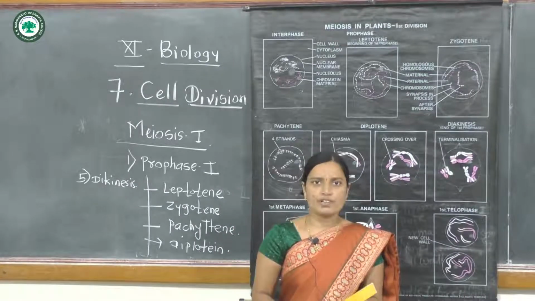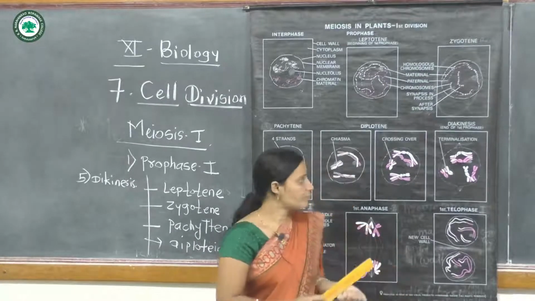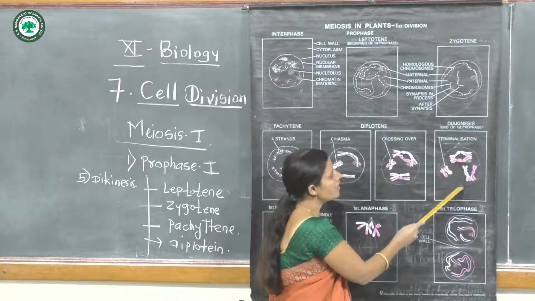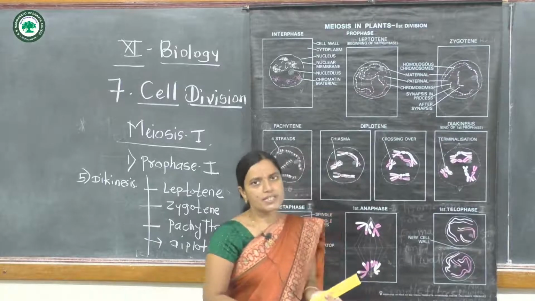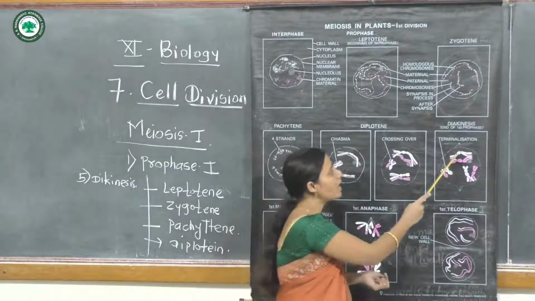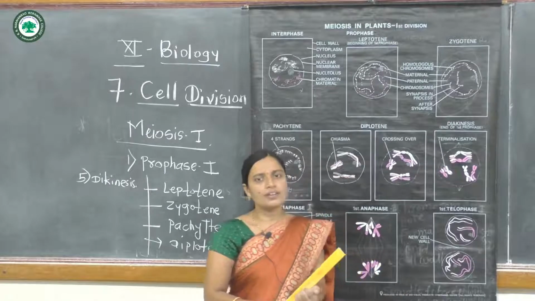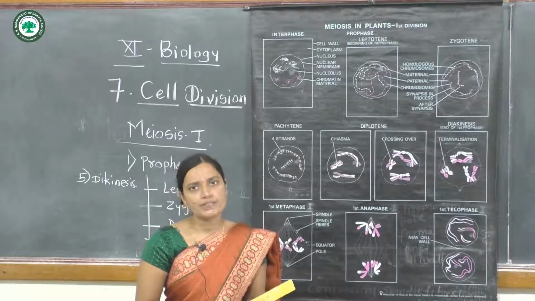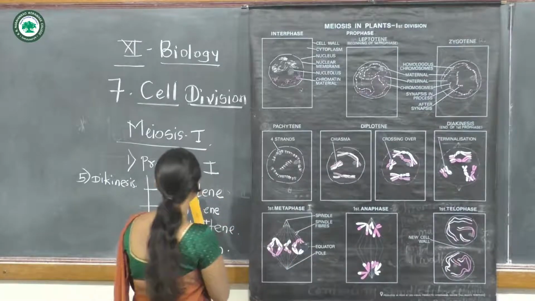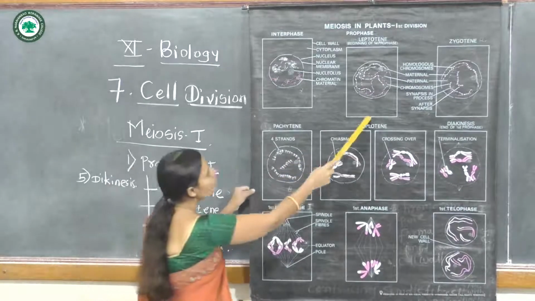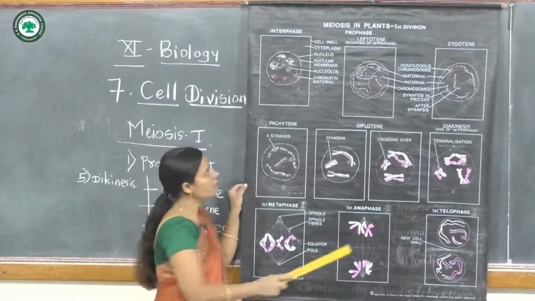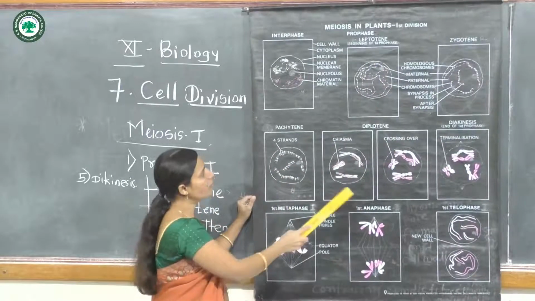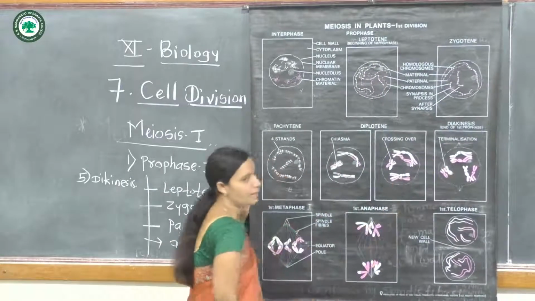The spindle fibers start appearing in the cytoplasm in the diakinesis phase. These are the five stages of meiosis first, prophase first. This prophase first includes these five phases: leptotene, zygotene, pachytene, diplotene and diakinesis.